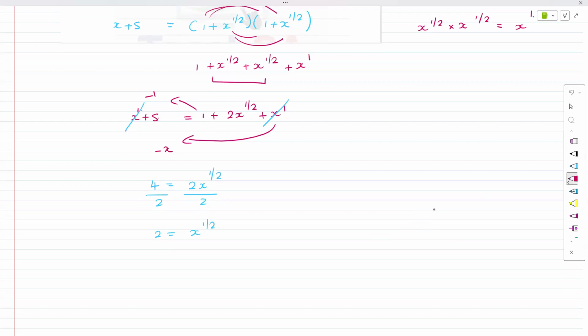I don't want to deal with this this way, so I'm going to root this by x to the half. I'm going to root that by half. And then, yeah, x equals 4.